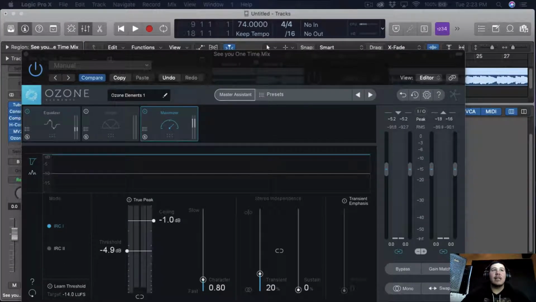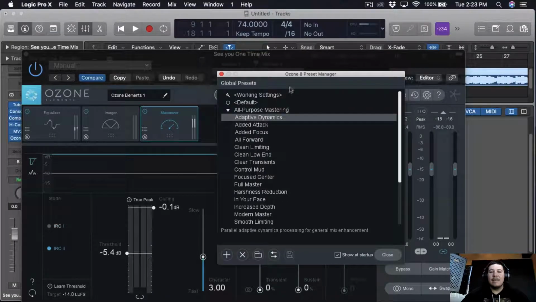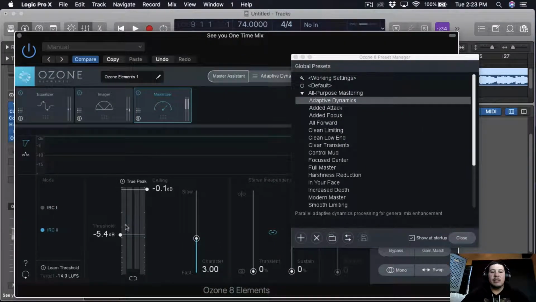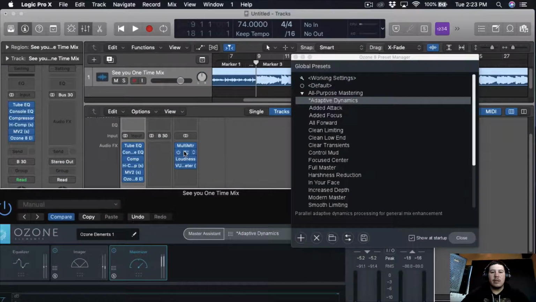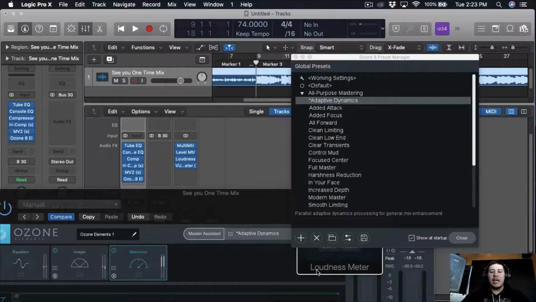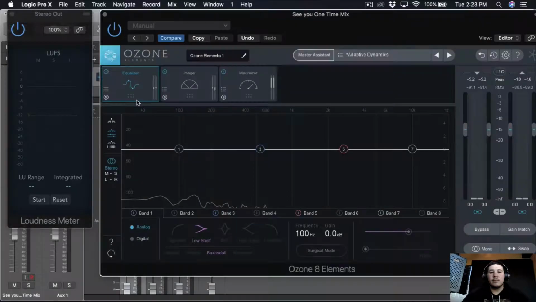Personally, the presets I like using, adaptive dynamics, and then I'm just gonna bring this back just a little bit because it's always too loud. So for that, we're just gonna use the loudness meter, and we're just gonna be aiming for -12 LUFS.